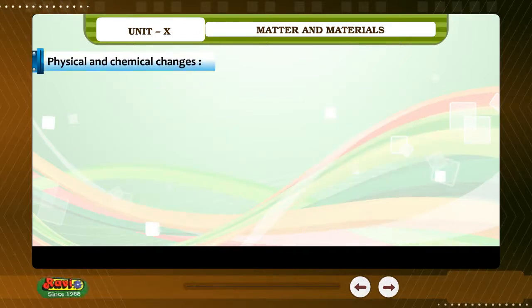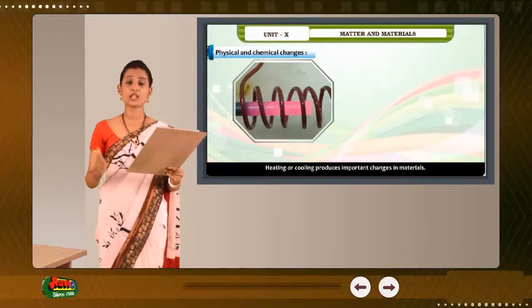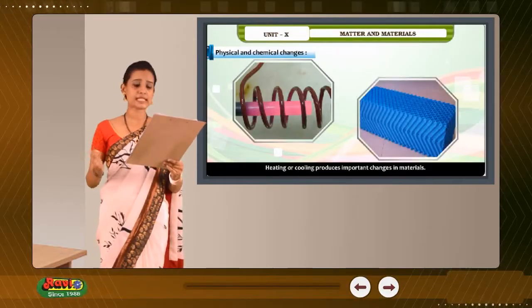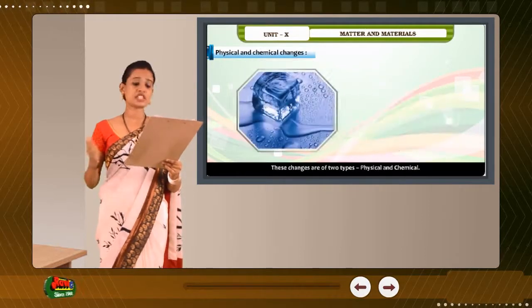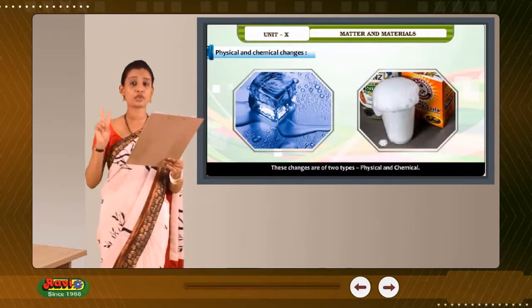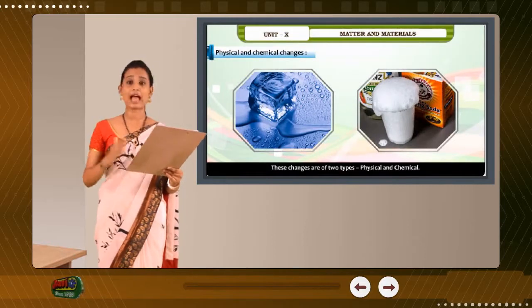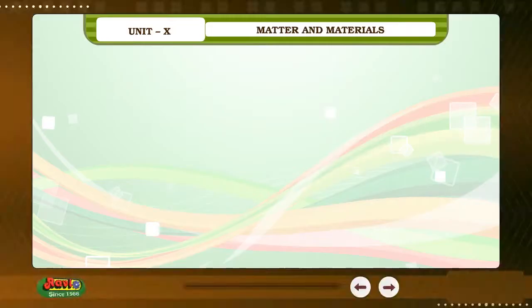Physical and chemical changes. Heating or cooling produces important changes in materials. These changes are of two types: physical and chemical. Physical change.